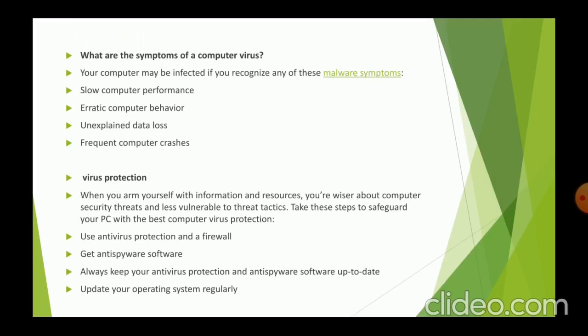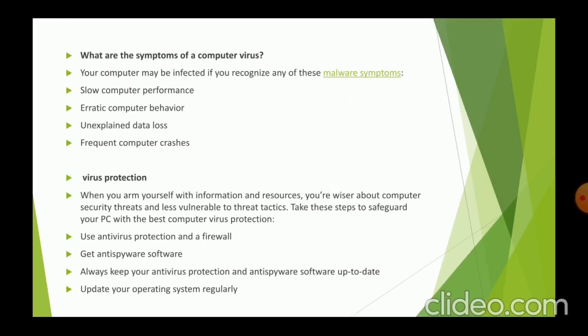Your computer can slow down, which means slow computer performance, erratic computer behavior, unexplained data loss, and frequent computer crashes. And how can we protect our system, PC, or mobile phones from viruses? When you arm yourself with information and resources, you are wiser about computer security threats and less vulnerable to threat tactics. Take these steps to safeguard your PC with the best computer virus protection.